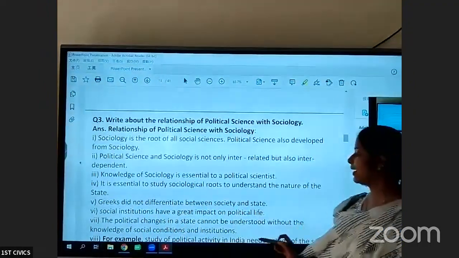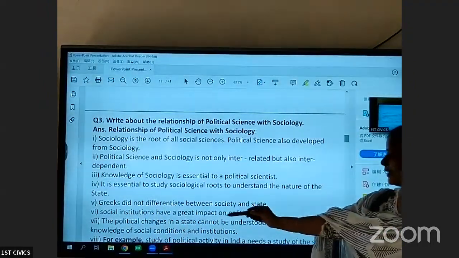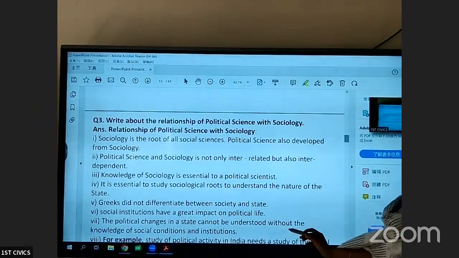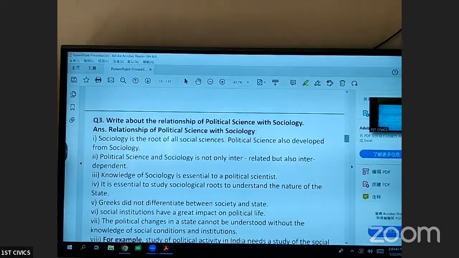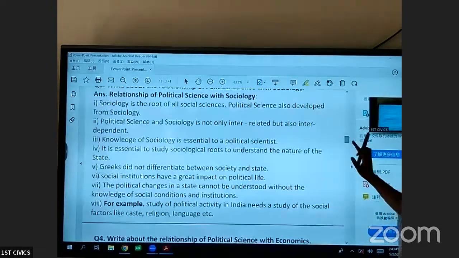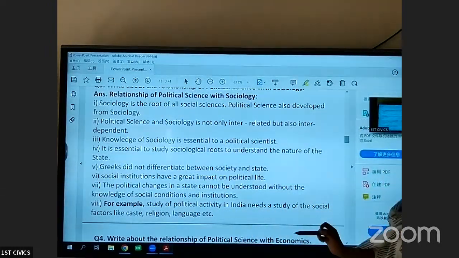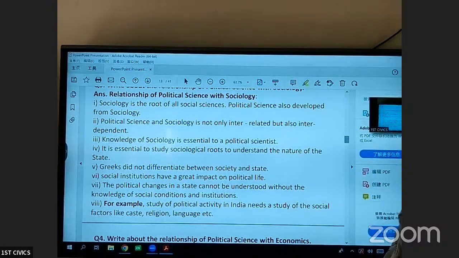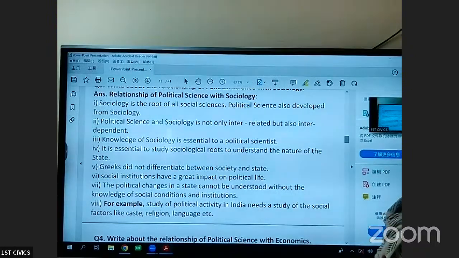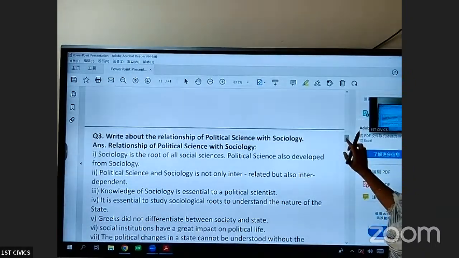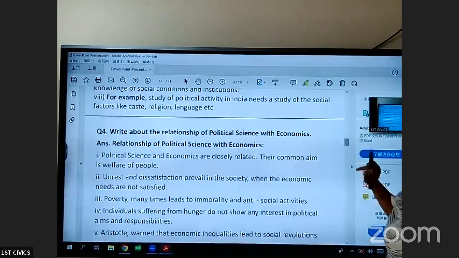Social institutions have a great impact on political life. The political changes in the state cannot be understood without knowledge of the social conditions and institutions. For example, the study of political activity in India needs a study of social factors like caste, religion, language, etc. Then only we will be able to understand the political system of India.